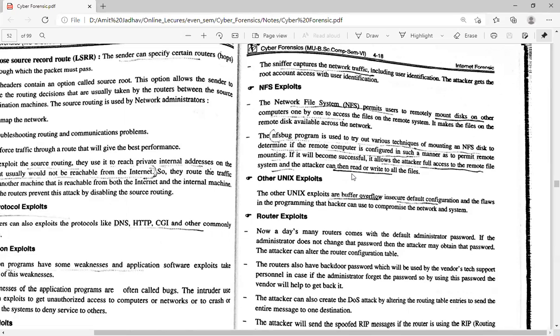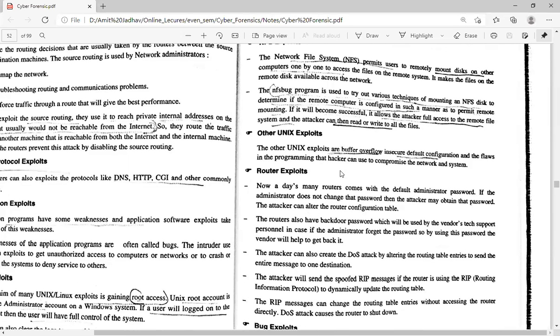So if the attacker runs the NFS bug program, they get access to the whole network file system, and then the attacker can mount any file in the network and read or write to the file system.